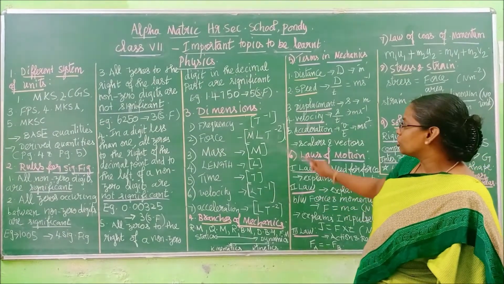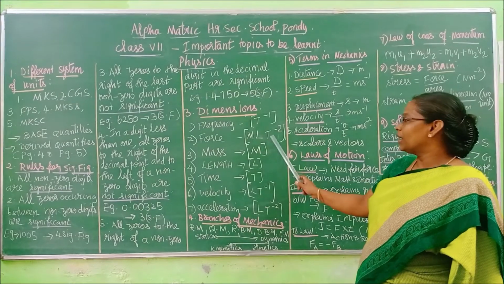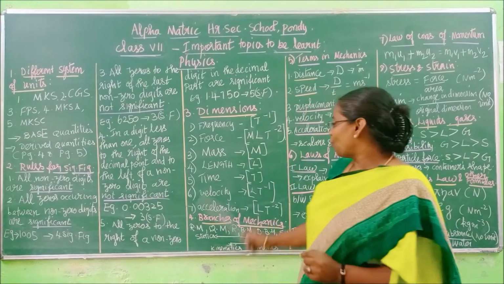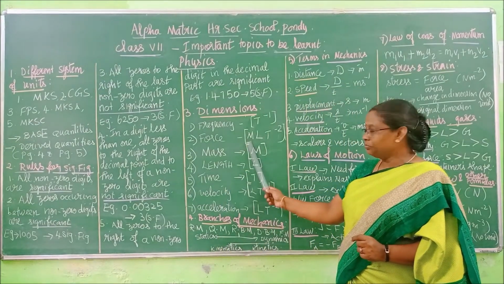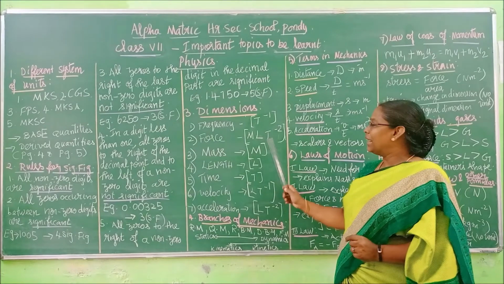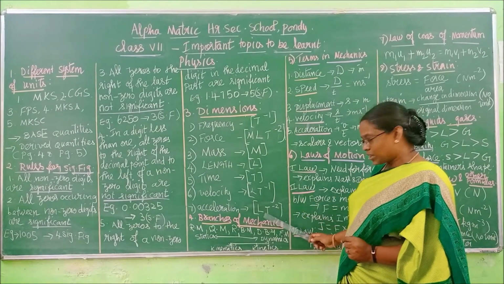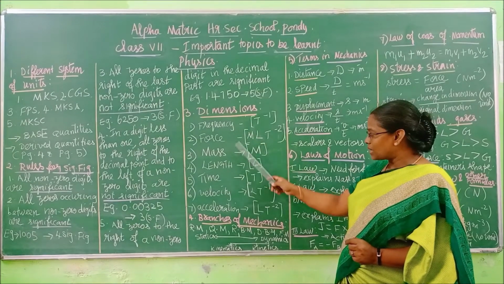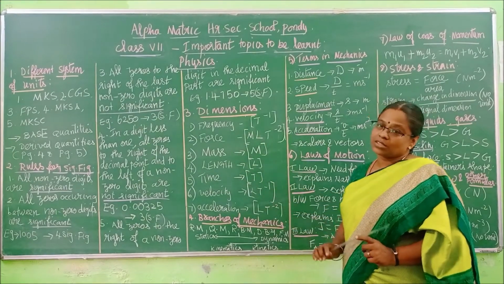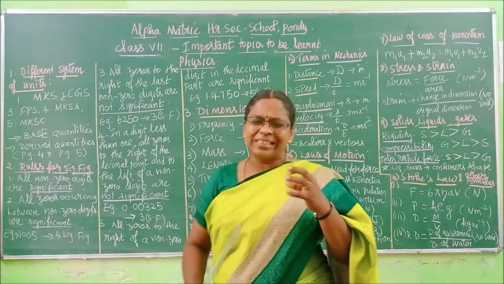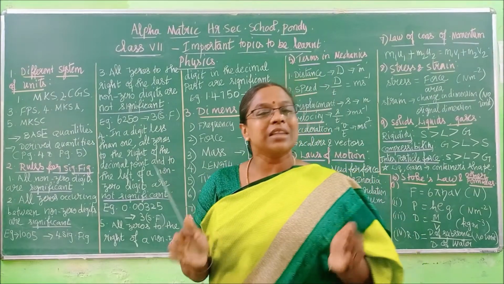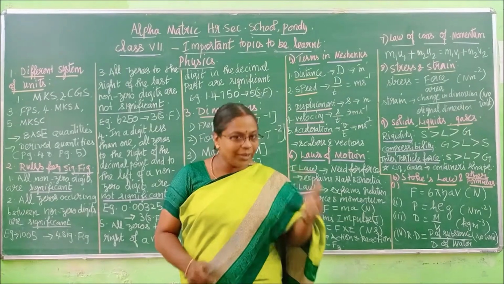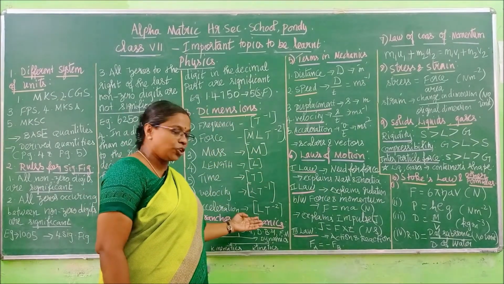Right? So now you come to this force formula. Force is mass into acceleration. For mass you will have M, and acceleration is LT power -2, which is here. So frequency I told, and mass, force, length, time, velocity, everything is described now. Children, at this time it will be a little difficult to understand these concepts, but when you practice and learn continuously, it will be very easy for you.